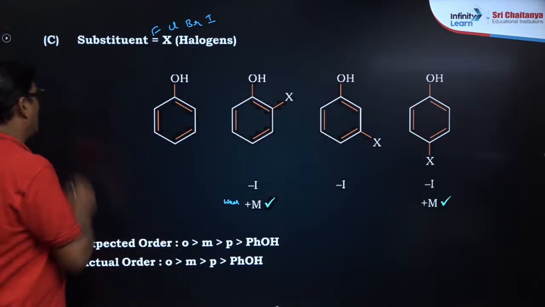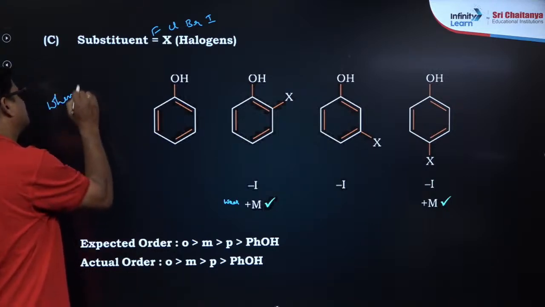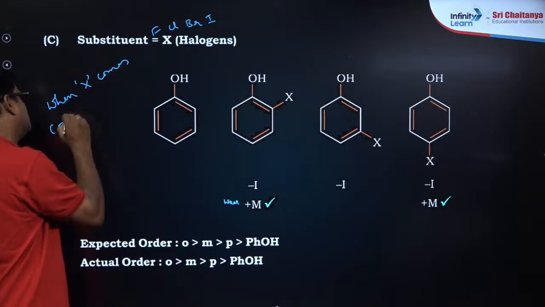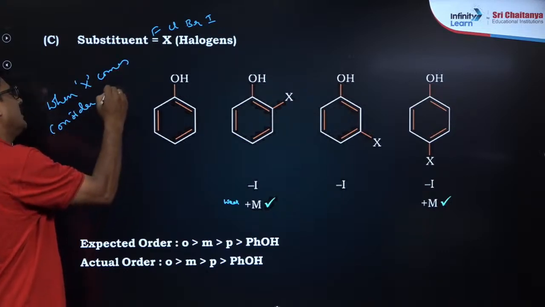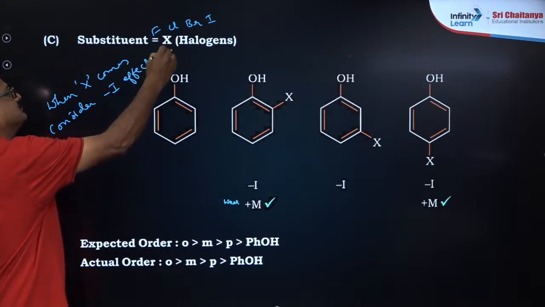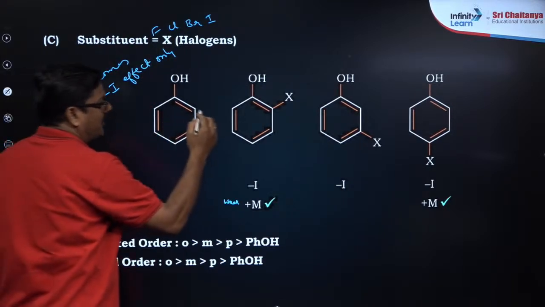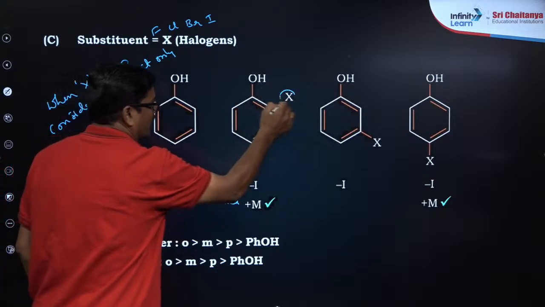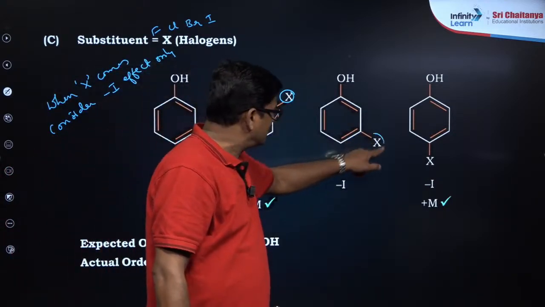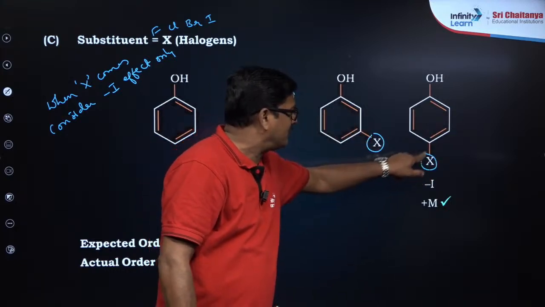And when halogens come, consider minus I effect only. So the inductive effect is distance oriented, distance related. So ortho is so close, meta a little away and para far away.